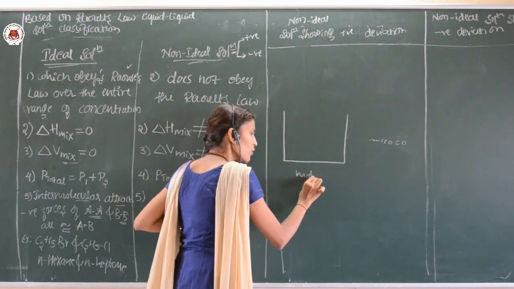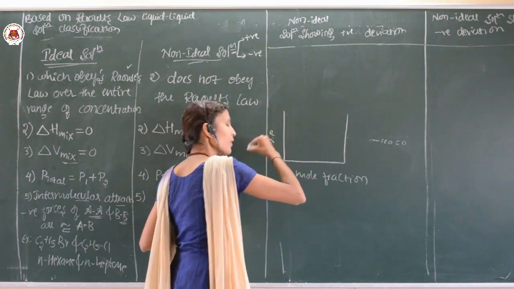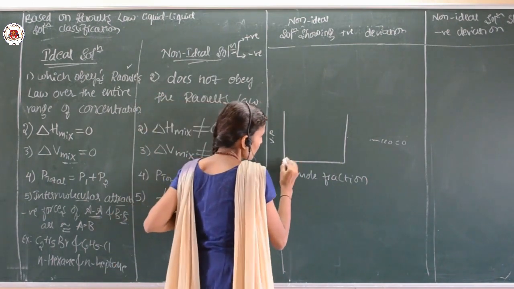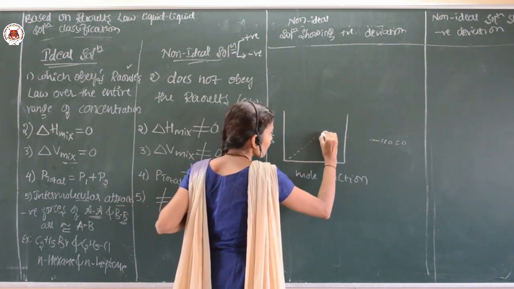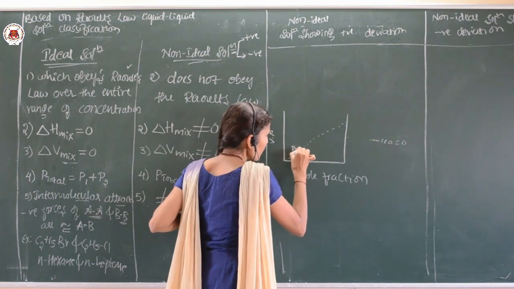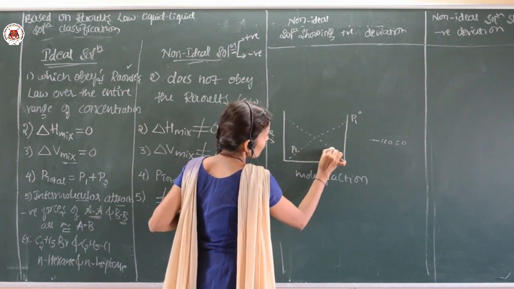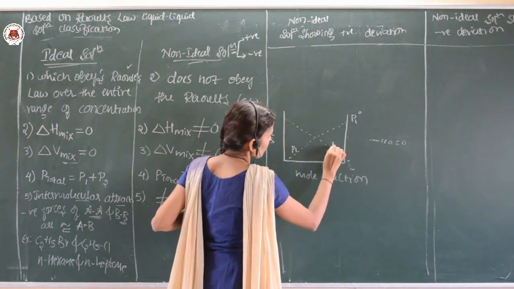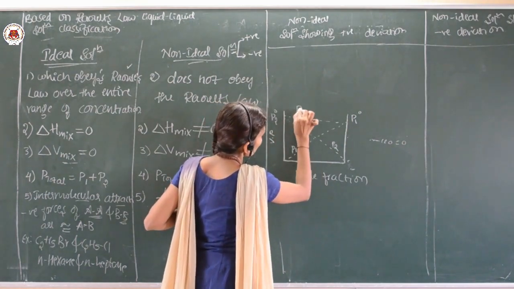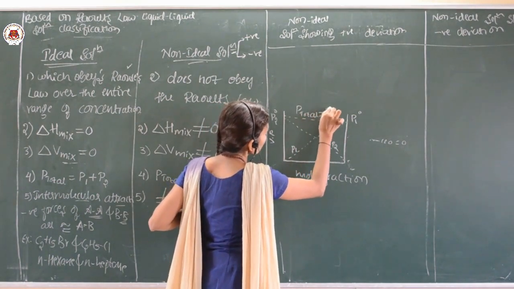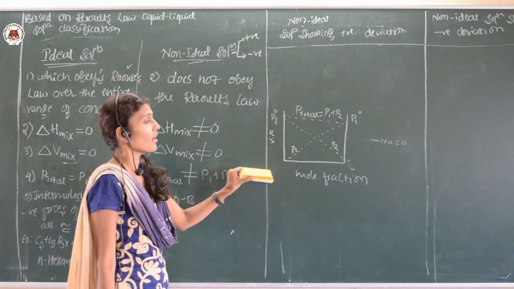We are taking mole fraction on this axis, and here we are taking vapor pressure. Here is the plot of P1, which reaches P1 naught, and here is the plot of P2, which reaches P2 naught. So the P total is equal to P1 plus P2. This is the graphical representation for the ideal solution.